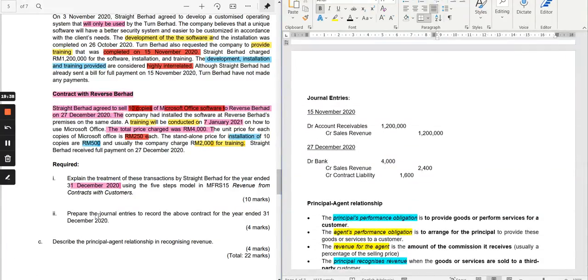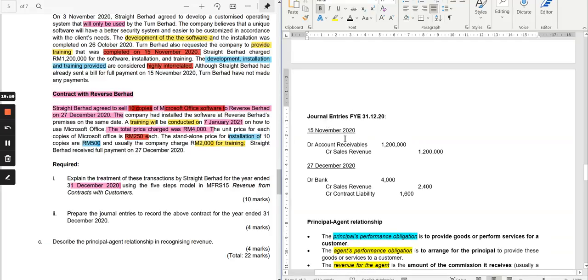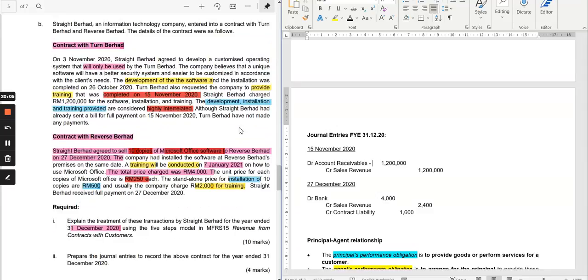Next is the second part, to prepare the journal entry to record the above contract. So the first contract for the year ended 31st December 2020, these are for the current year. So 15th of November, this one is account receivable, here we are talking about account receivable that is Turn Berhad. You have just put the name because you might not know which customer. So debit 1,002, credit sales revenue 1,002.